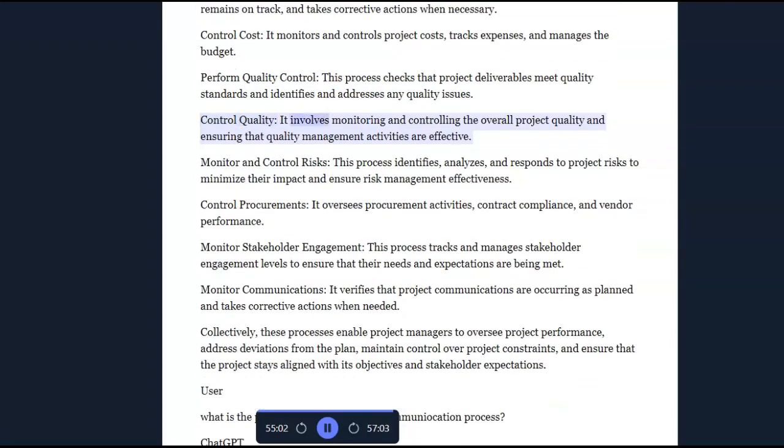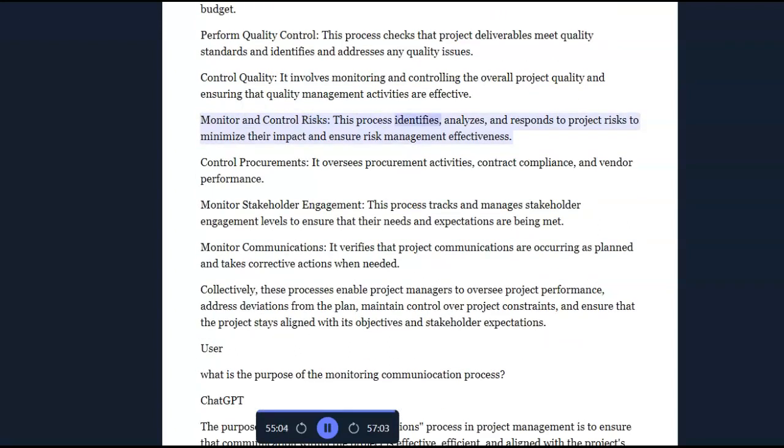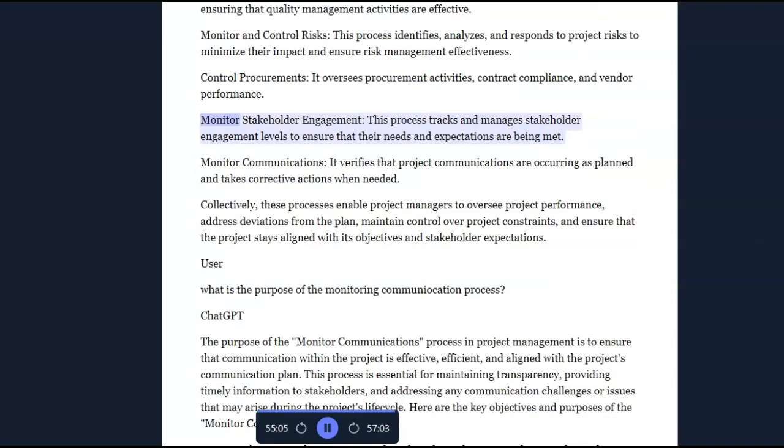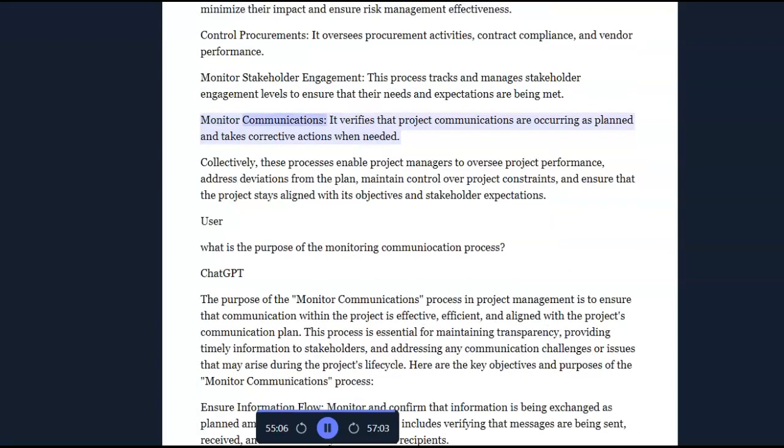Control quality. This process checks that project deliverables meet quality standards, identifies and addresses any quality issues, and ensures that quality management activities are effective. Monitor and control risks. This process identifies, analyzes, and responds to project risks to minimize their impact and ensure risk management effectiveness. Control procurements. It oversees procurement activities, contract compliance, and vendor performance. Monitor stakeholder engagement. This process tracks and manages stakeholder engagement levels to ensure that their needs and expectations are being met. Monitor communications. It verifies that project communications are occurring as planned and takes corrective actions when needed.